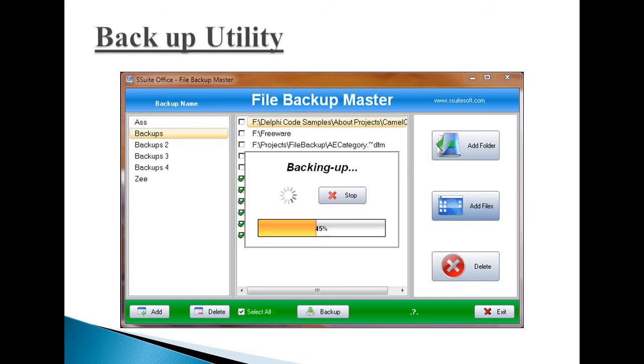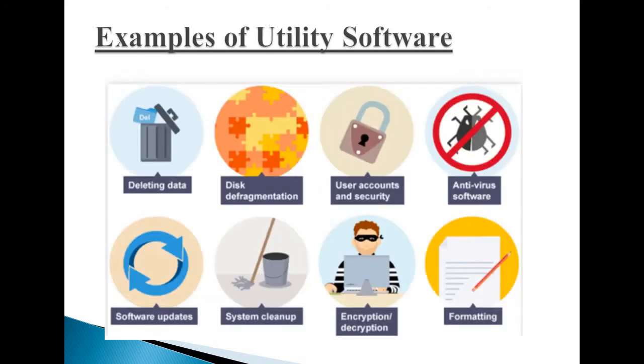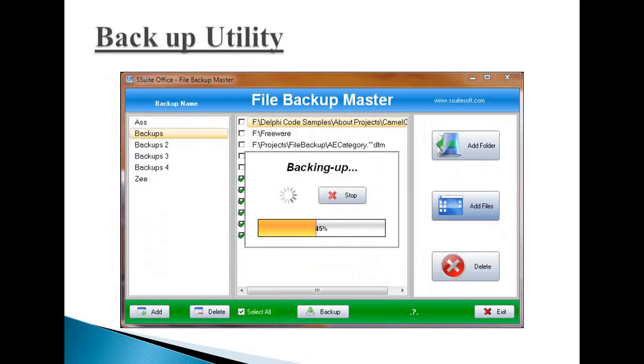Next, we will see the system backup utility. Backup software comes under the backup utility. Defragmentation is also an example of utility software. We will see them in detail. Backup utility: backup software makes copies of all information stored on disks and restores them in the event of disk failure or accidental deletion of a file. The backup files can be stored on a CD or a DVD.